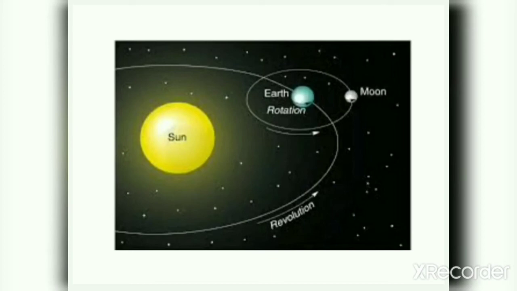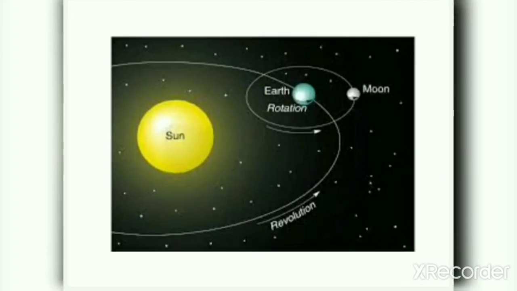This movement of Earth is called revolution. When the Earth orbits the sun, it is known as the revolution of the Earth. This revolution of the Earth causes seasons. The path of the earth moving around the sun is called an orbit. That is, the path on which the earth revolves around the sun is known as an orbit.